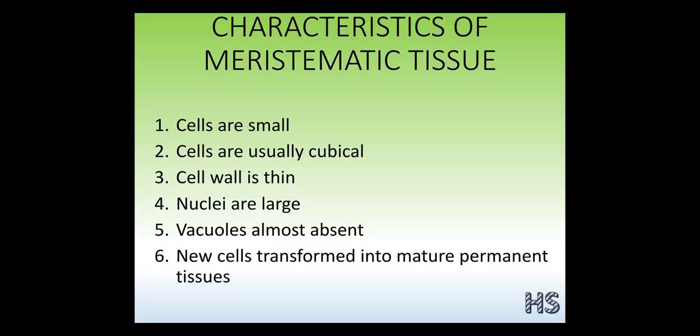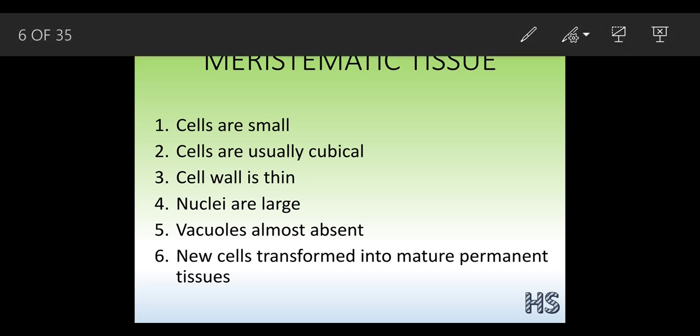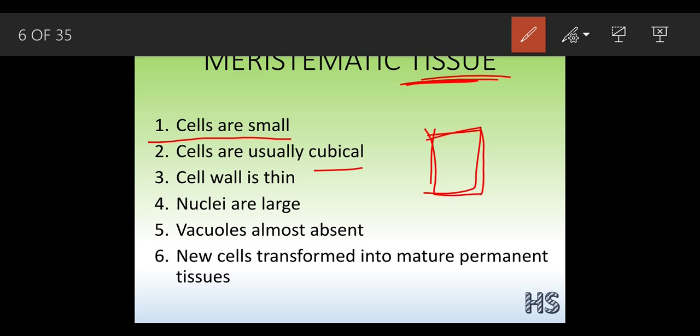Now let's understand the characteristics of the meristematic tissues. What are the features we are going to see? I have already mentioned this word for you. These meristematic tissues are made up of cells. The cells of the meristematic tissues are very small in nature. They are usually cubical in nature. Cube, you might be aware, like this, this is the cubical nature. The cell wall is thin.